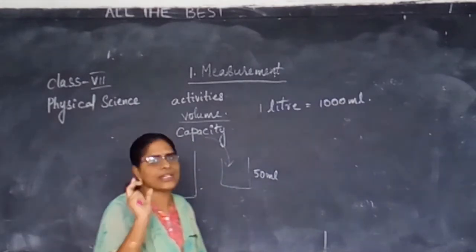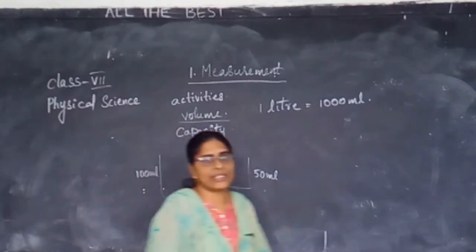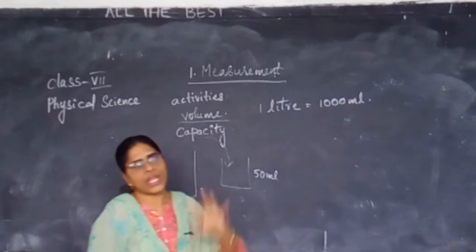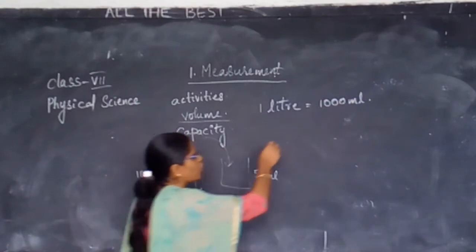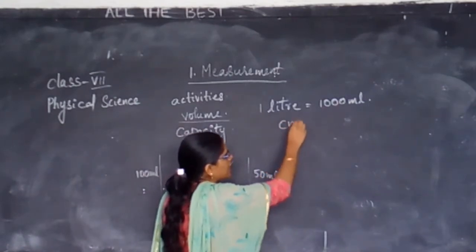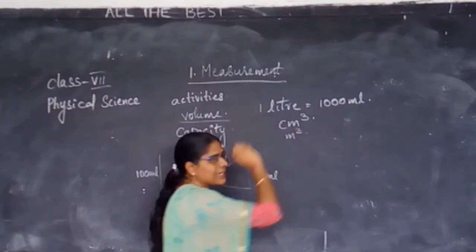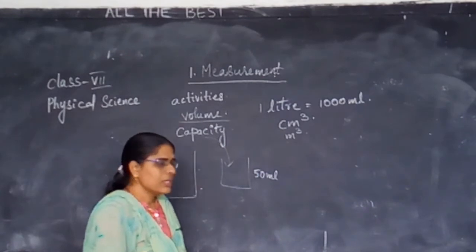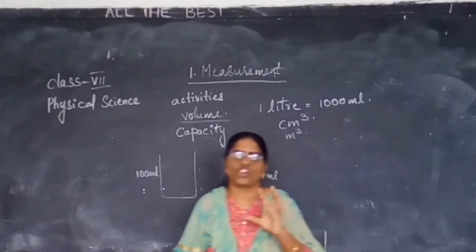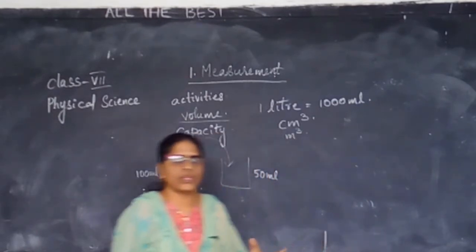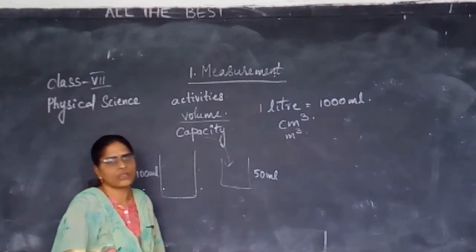I also told you to write the CGS units and MKS units for volume. What are the CGS units for volume? We have written centimeter cube. MKS units are meter cube. Next, capacity is the maximum volume of a liquid in a container.